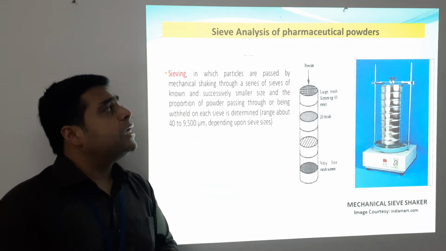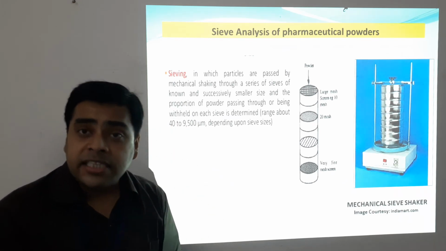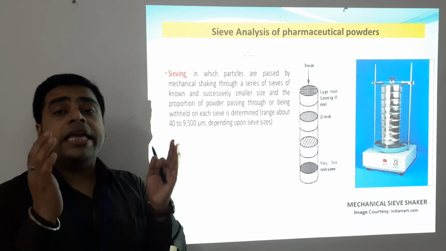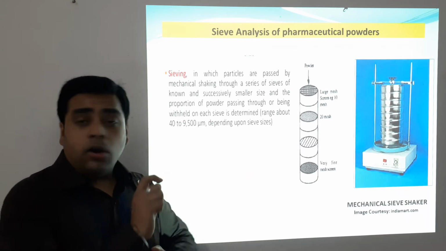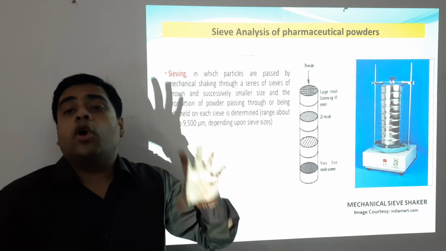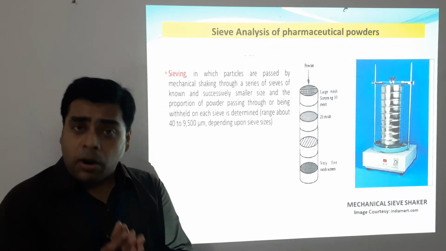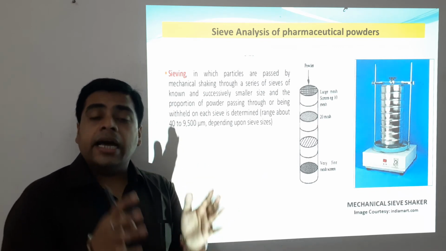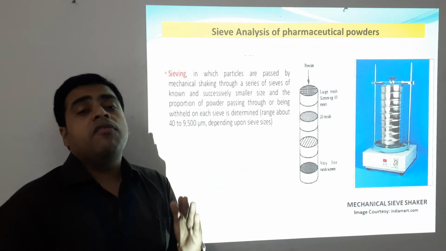So in sieving, particles are passed by mechanical shaking through a series of sieves of successively smaller size, and the proportion of powder passing through or being withheld on each sieve is determined, that is, we get a range of the powder. By sieve analysis we cannot exactly determine the particular particle size of a huge volume of powder, but we can determine a particular size range to get a uniform particle size distribution, which is quite important for working with pharmaceutical powders.